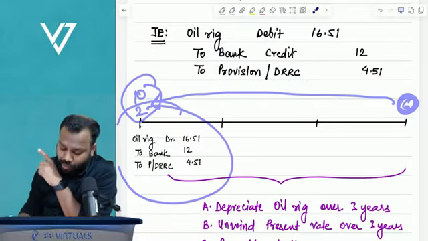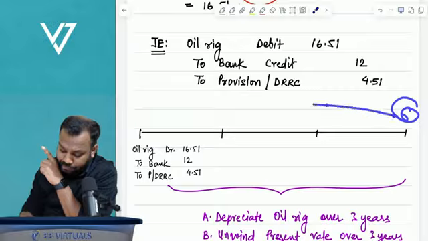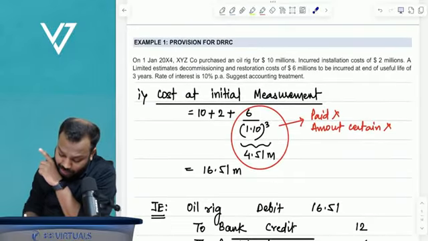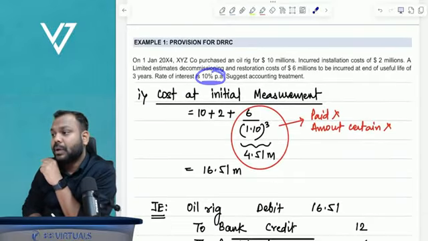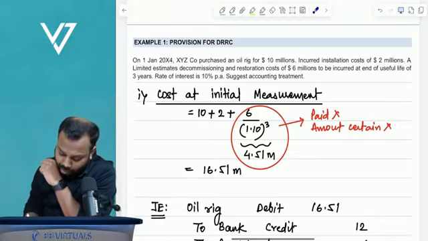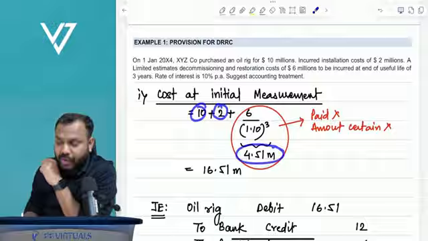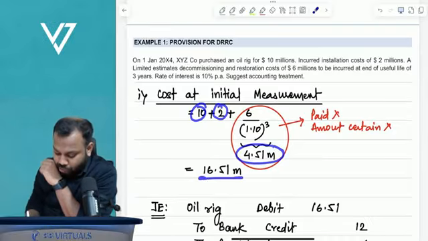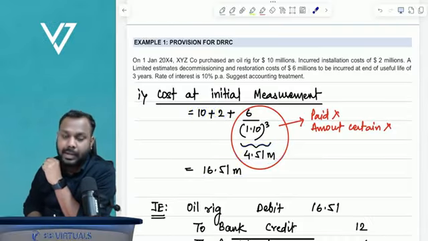So now, what is first of all? Let us compute the present value of 6 here. So present value, the discount rate is given as 10%. So the amount will be 10 plus 2 plus 4.51 as the present value. Total comes to 16.51 million.